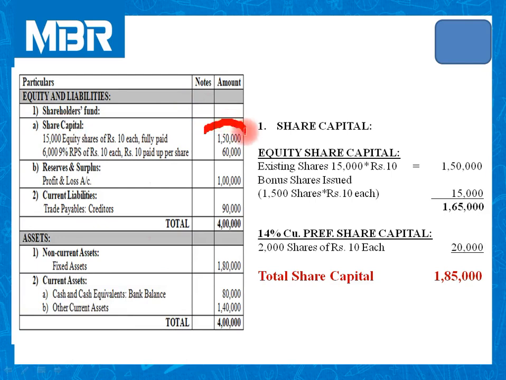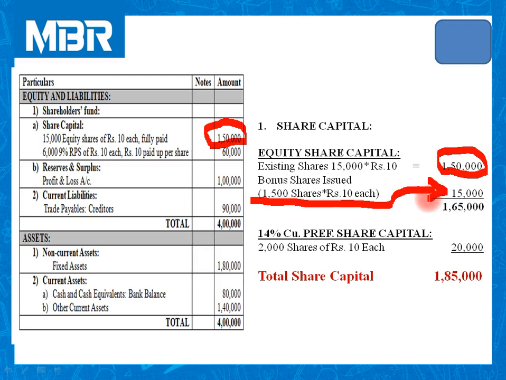We had share capital of rupees 1,50,000 that we have inserted here ready-made. Then during step number 6, we have issued 1,500 shares of rupees 10 each as a bonus. So it's 15,000, and equity share capital is 1,65,000.